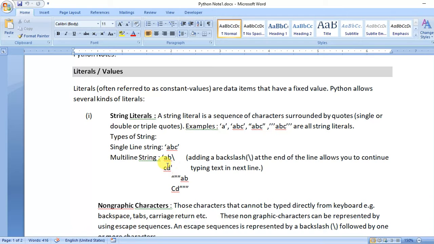A multi-line string can be assigned in this way. There are two ways.